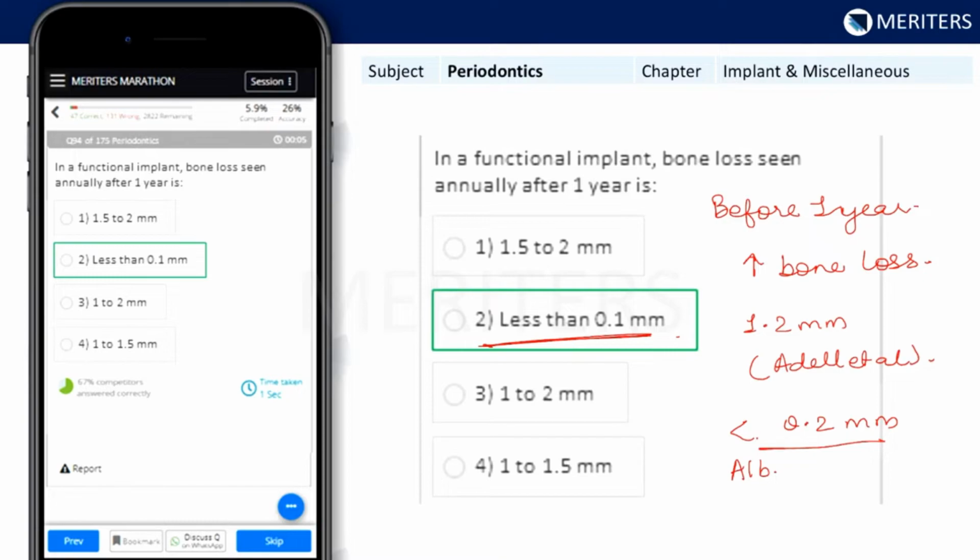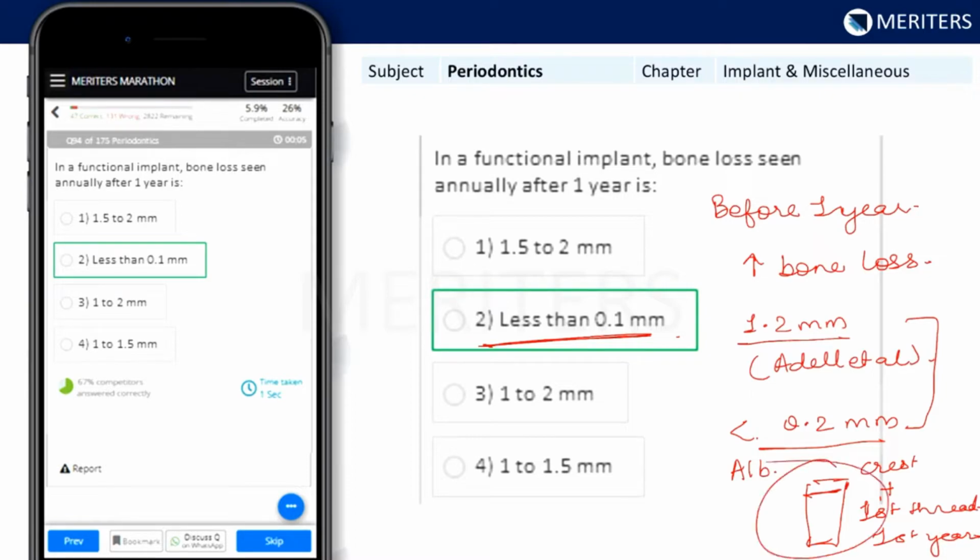These are not identical values, but they are similar. It is said that if the bone loss from the crest to the first thread of the implant is this much in the first year, then it is acceptable. If there is any greater bone loss than this, then that is a sign of peri-implant disease.